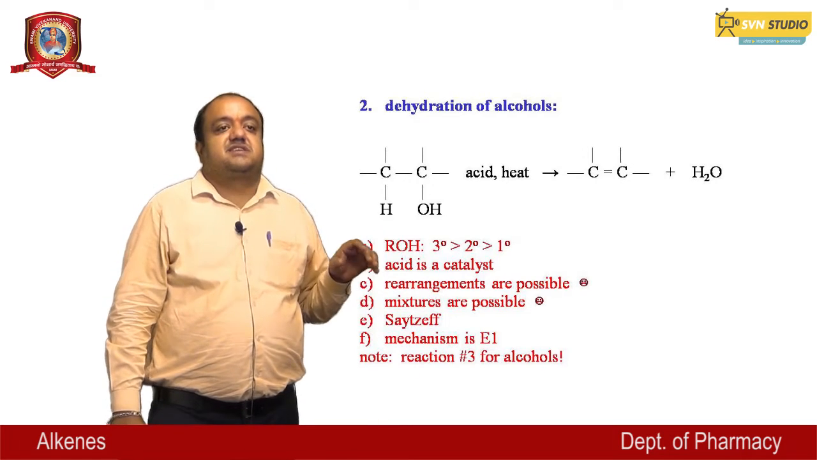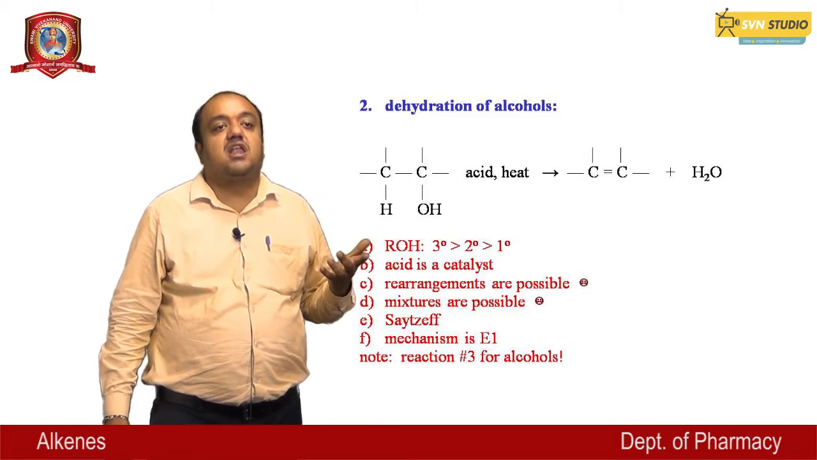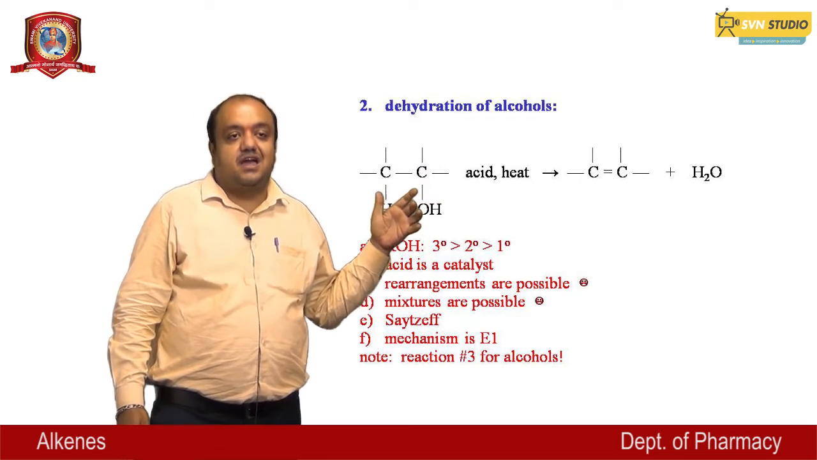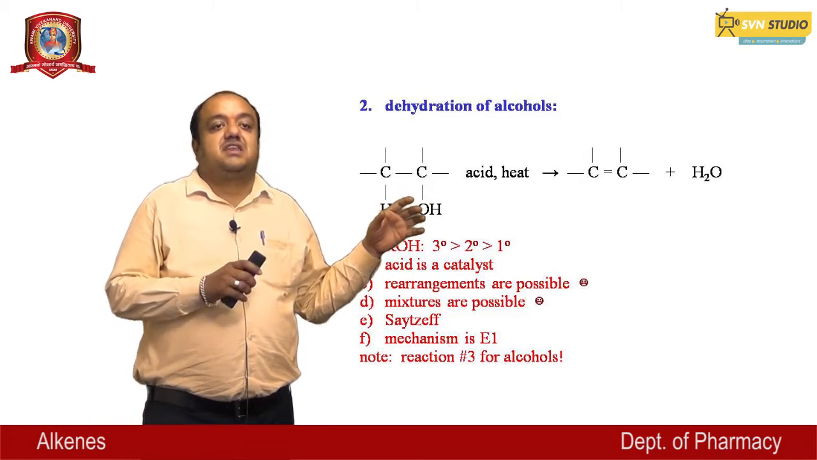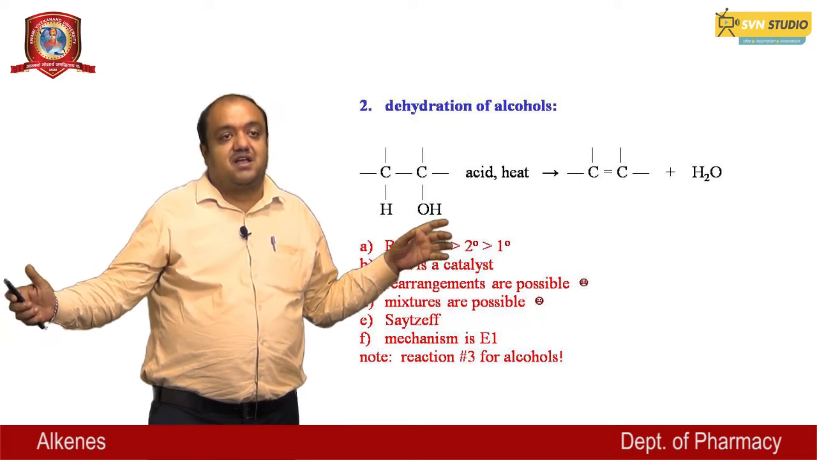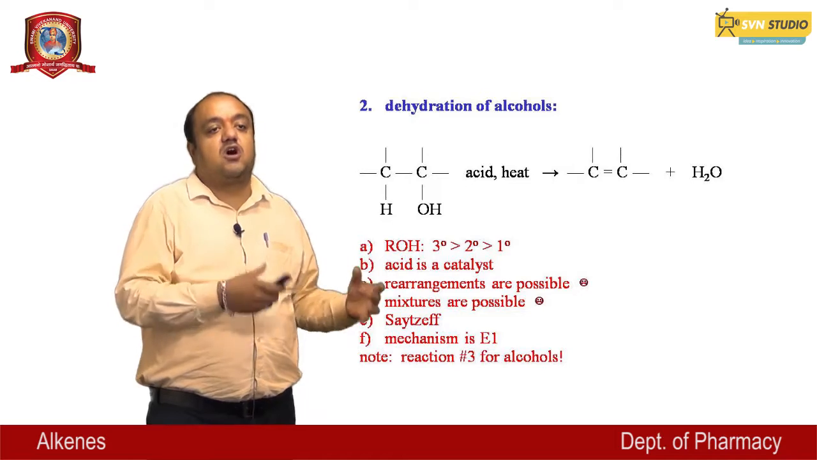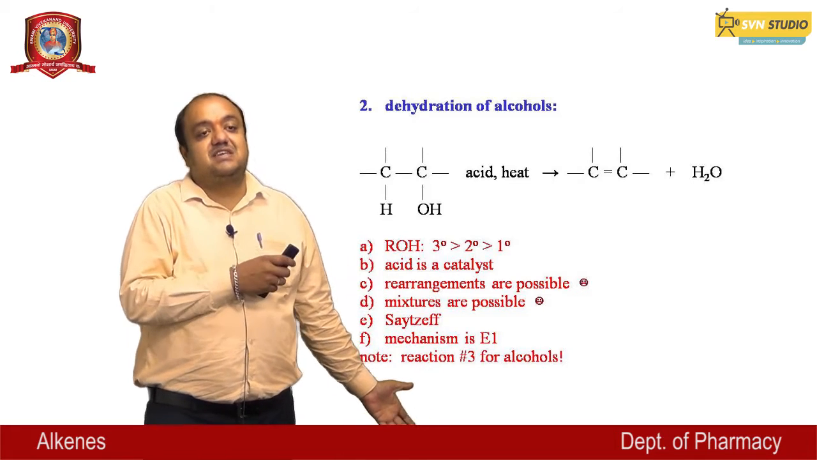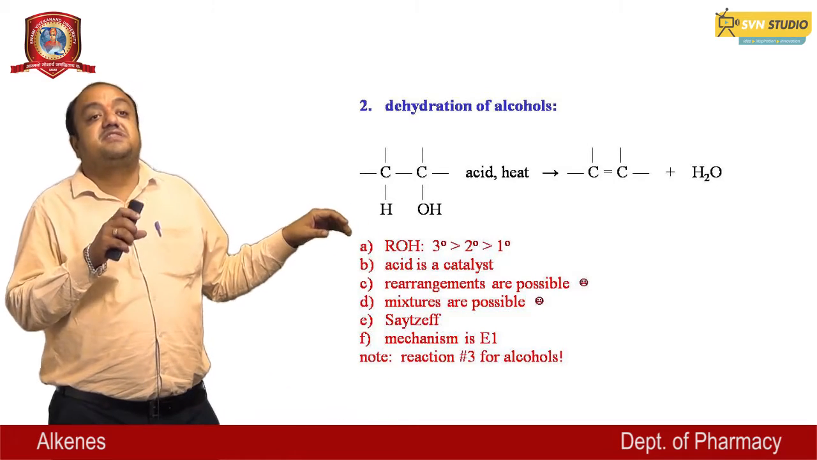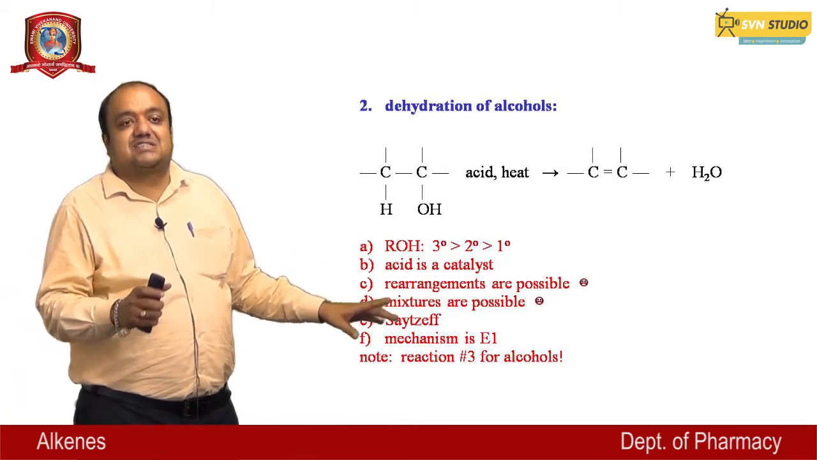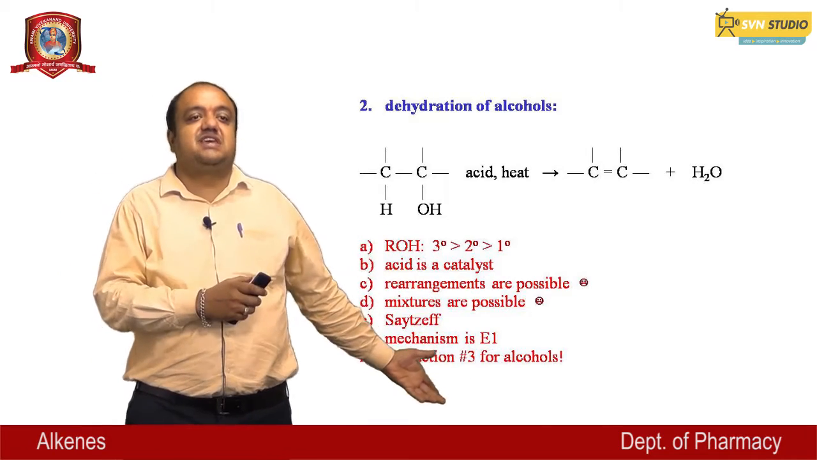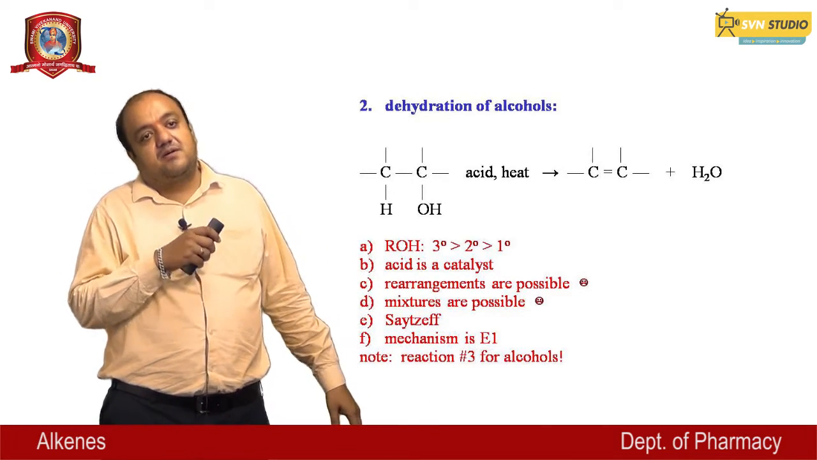Second reaction is dehydration of alcohol. This alcohol molecule reacts with acid and heat and gives the alkene molecule and water. And the reactivity order of alcohol is tertiary greater than secondary and secondary greater than primary. The acid is used as a catalyst, and rearrangement is also possible in this reaction, and a mixture of products is possible.